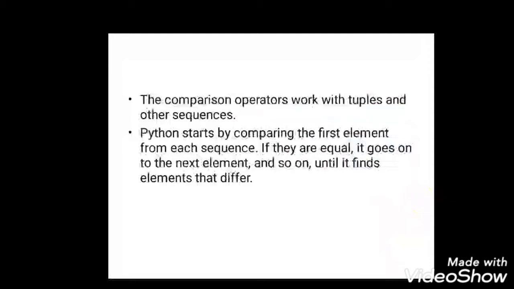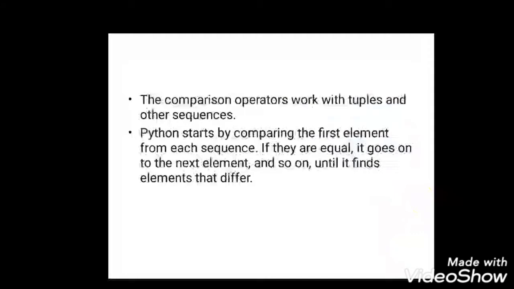Next one, comparison operators. Like the comparison operators we use elsewhere, where I can compare values of A and B, A less than B, A greater than B, similarly here we can use comparison operators: less than, greater than, equal, not equal. But if I compare two tuples, where the first tuple holds two values 1, 2 and the second holds four values 4, 5, 6, 7, irrespective of the number of elements in a tuple, it will do its job. It will not print an error. This is one thing you need to understand with tuples in Python.